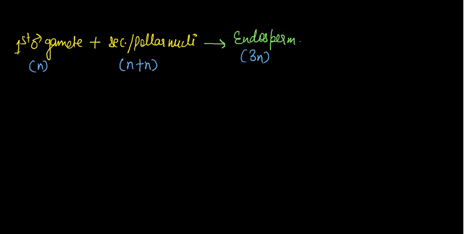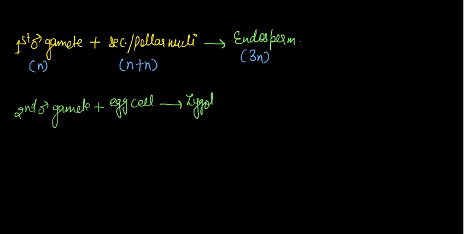Now next, the second male gamete was fused with the egg. After the fusion, it helped in the formation of the zygote, and the zygote will develop and form the embryo. The embryo will develop and form the seed.